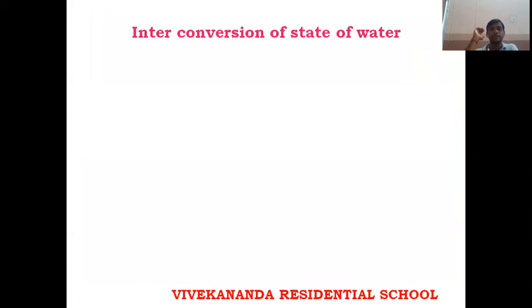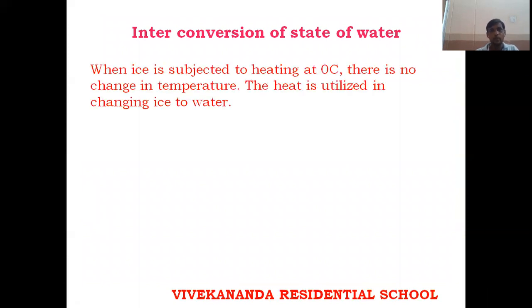Next is interconversion of states of water. The water is going to be converted to different states. The first one is when ice is subjected to heating. That means if you take an ice cube from the deep freezer and keep it outside at 0 degrees, automatically it changes to water. When you see the temperature, it will be 0. The heat is utilized in changing ice to water.